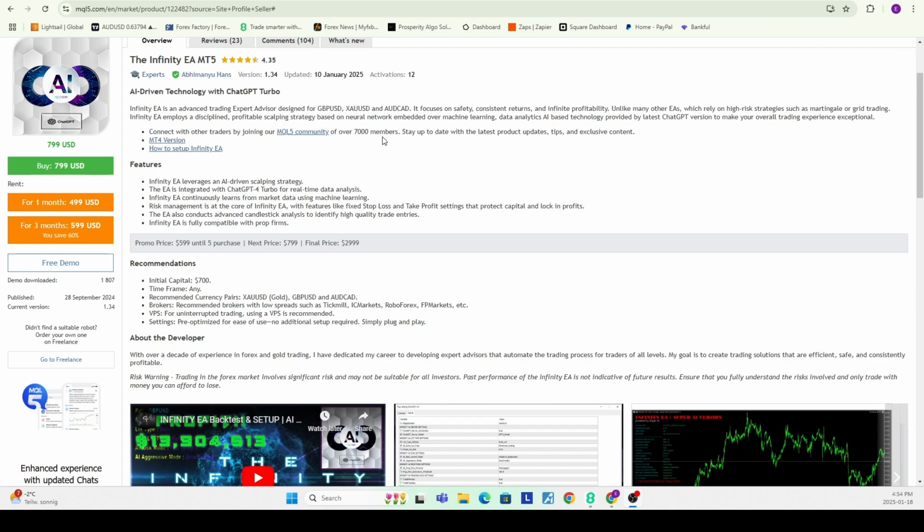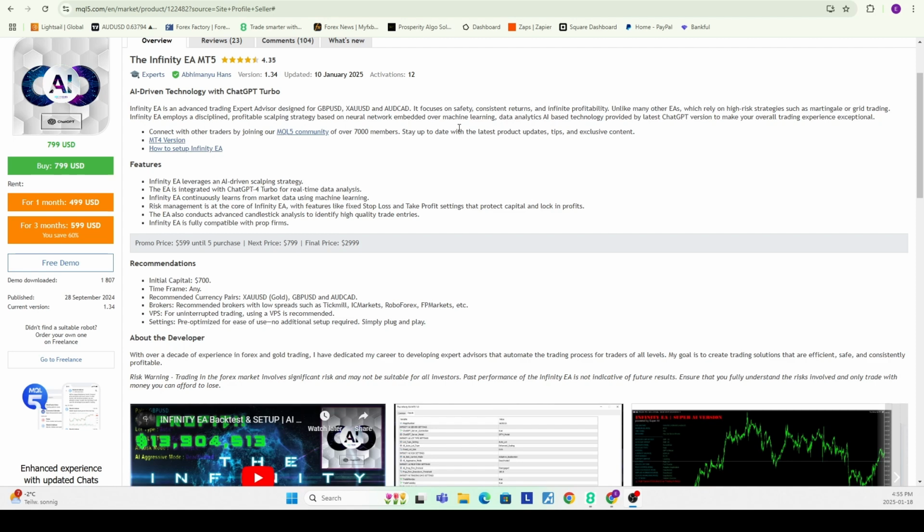And here it says it focuses on safety, consistency, and infinite profitability. Oh, infinite profitability definitely sounds exciting, but we will see how that looks in a backtest. And it says it does not use high-risk strategies such as martingale or grid trading, and it uses a scalping strategy based on neural network embedded over machine learning data analytics AI powered by ChatGPT.